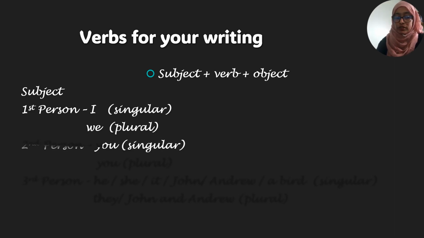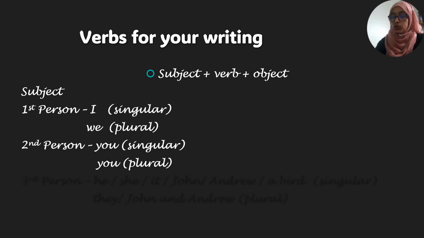Let's move on to the second person, which is you, singular, you, plural. Both of them are the same, and for both of them we use the same verb. You are a student. Here I'm using you to address a single student, but all of you are my students. Here I'm addressing a group of students with you. So you can be singular, and at the same time you can be plural.